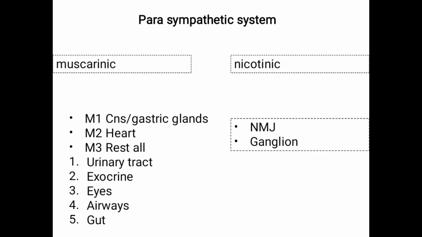M1, M4 and M5 are present in the brain, that is CNS, and gastric glands. M2 is present in the heart, and the rest is M3, that is in the urinary tract, exocrine glands, eyes, airways, and gut. How to remember this: the first important thing for us is brain and stomach, that is food. So first is CNS and gastric glands. Next comes our heart. We listen to our heart later, when our stomach is full and when the brain is functioning. So basically first is CNS and gastric gland, and second is heart.